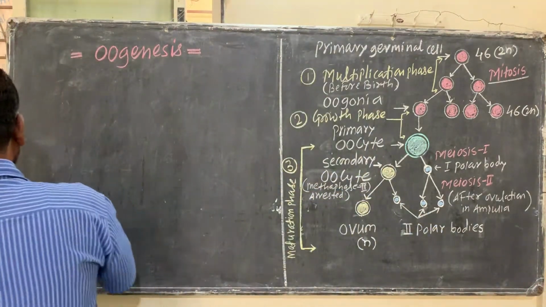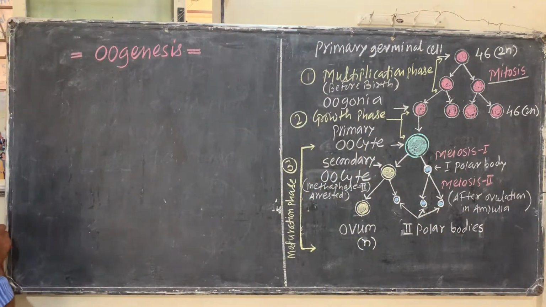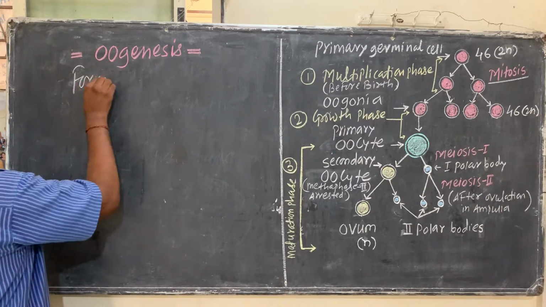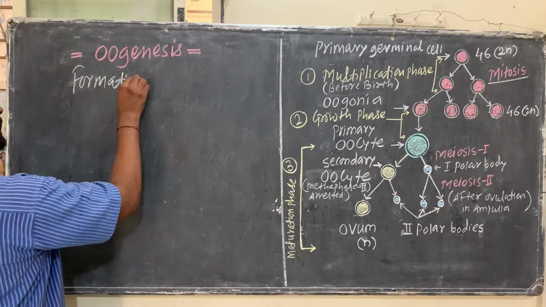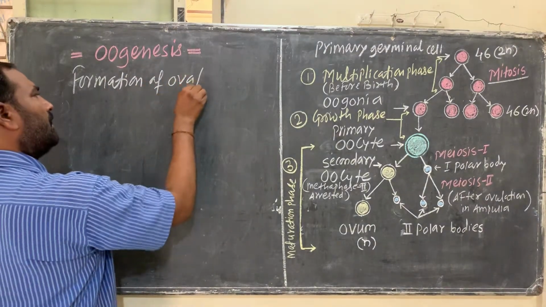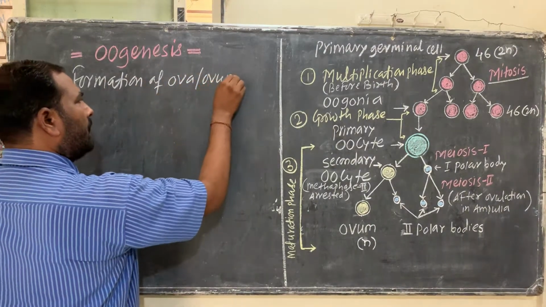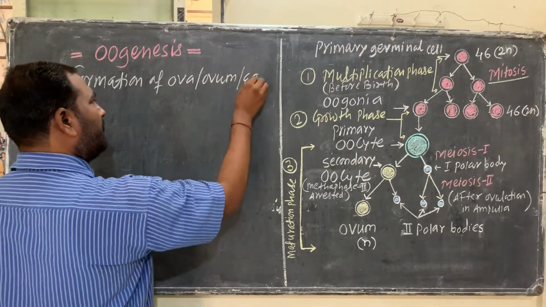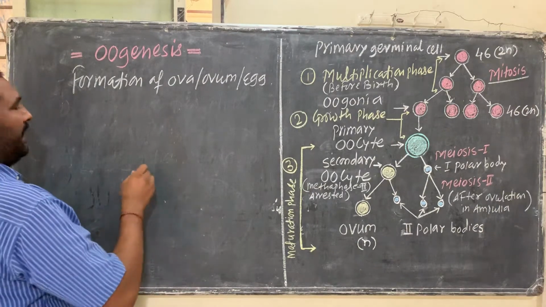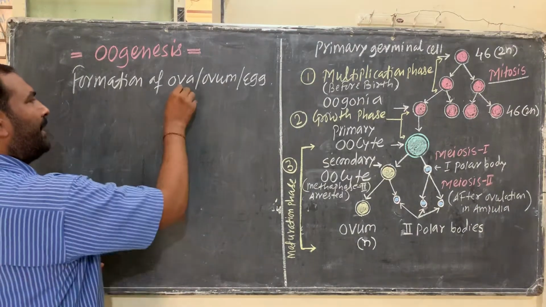So what is that here? Oogenesis means here is the formation of ova, ovum, or that is egg. That ova, ovum, egg, that one is haploid in nature.